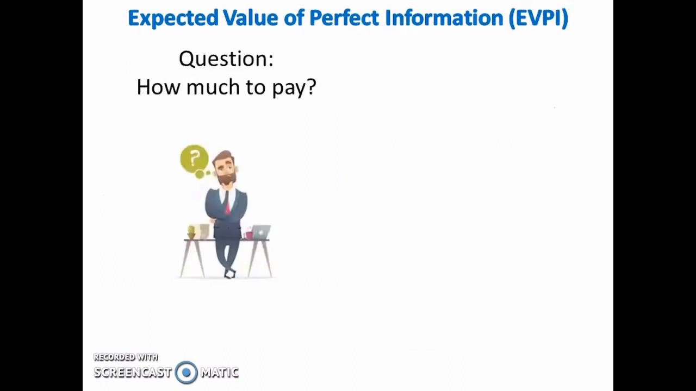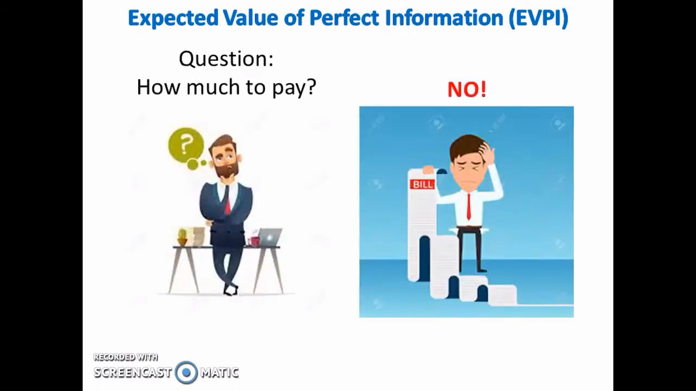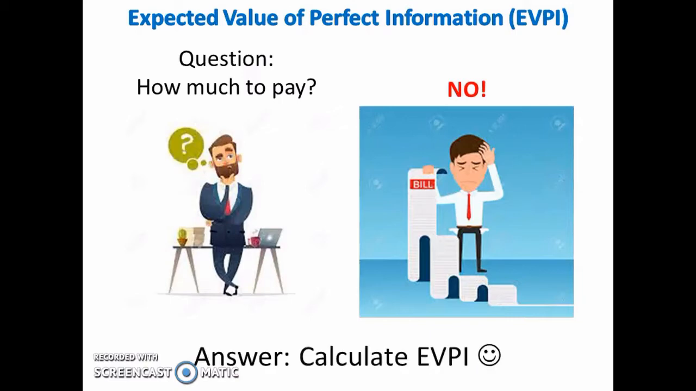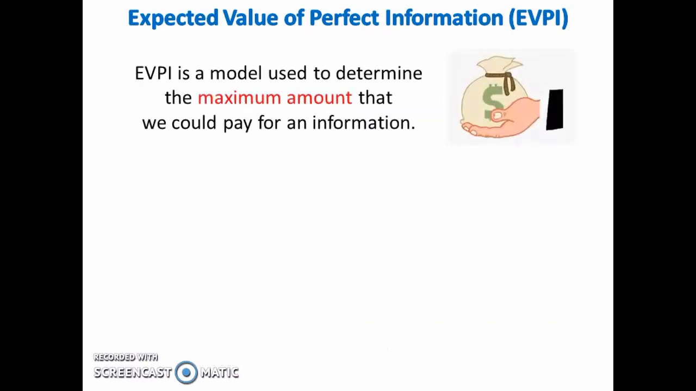The question is, how much can we pay the marketing firm so that we would not end up losing our profit? The answer to this question is we must calculate EVPI. EVPI, or Expected Value of Perfect Information, is a model used to determine the maximum amount that we could pay for information.